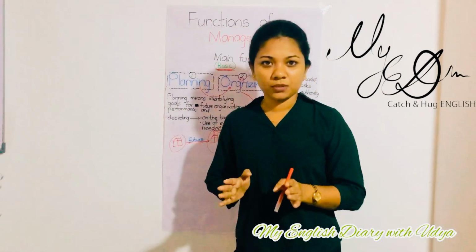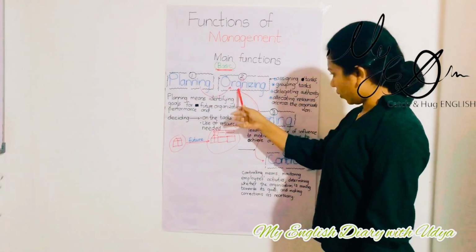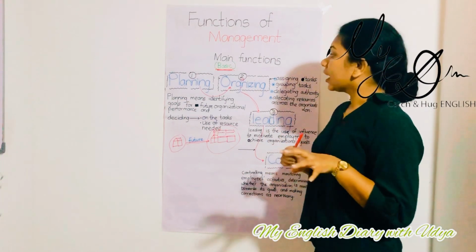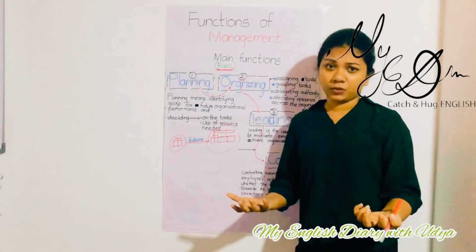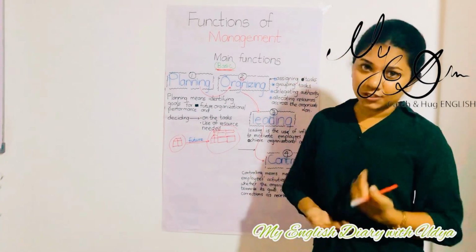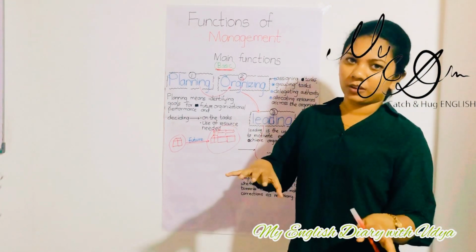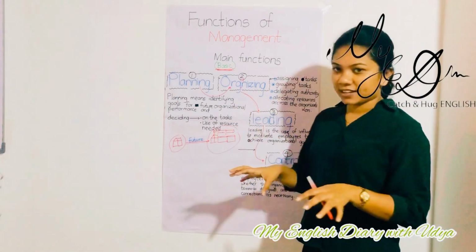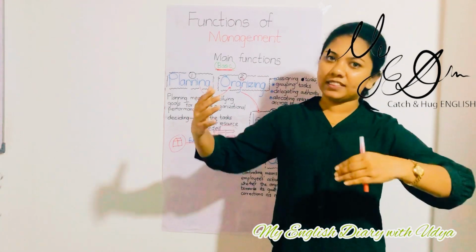Then there are 4 types of primary or basic functions, which are planning, organizing, leading, and the final one, controlling. You know, students, without proper planning, we couldn't do organizing, leading, or controlling. Without proper organizing, we couldn't do planning, leading, or controlling. Without proper leading, we couldn't do planning, organizing, or controlling. And without proper controlling, we couldn't do planning, organizing, or leading. These 4 tasks have an interrelationship, right?